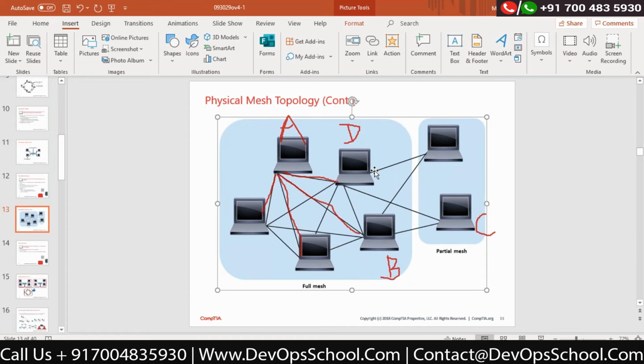Then where can it be used? There is the storage area network. In our enterprise networking, there is one more networking concept called storage area network. It has nothing to do with this networking. That storage area network is a concept for handling the storage and handling the traffic which is coming from the storage.